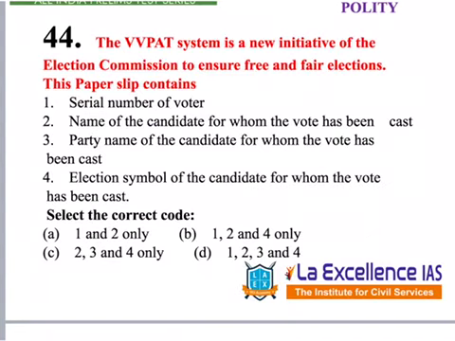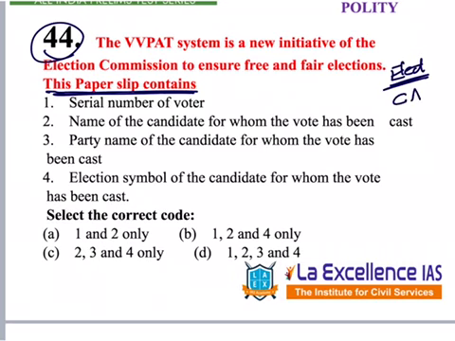The next question given under polity is question number 44. This question says, VVPAT system is a new initiative of the Election Commission to ensure free and fair elections. What does this paper slip contain? That is the question. So this we can categorize under elections, and we can categorize this also as a current affairs issue. Let's see what are the options given.